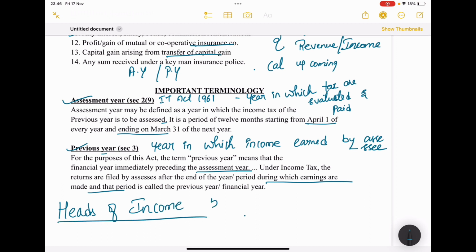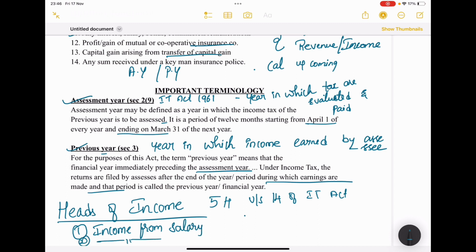We have 5 heads under Section 14 of the IT Act. The first one, income from salary.